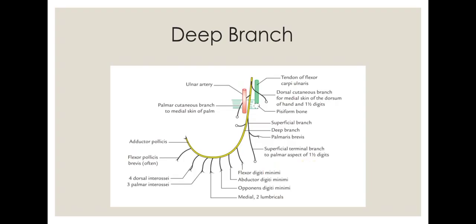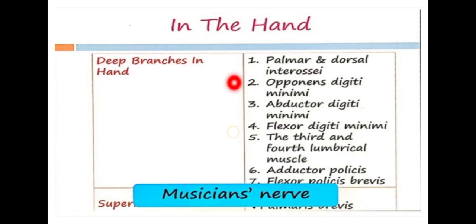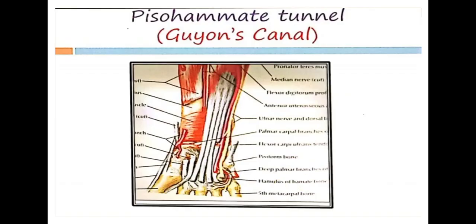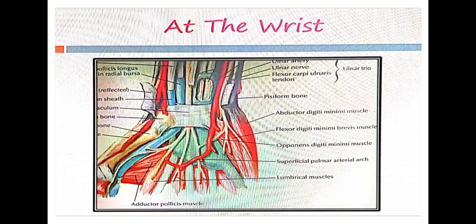Okay, so these are the muscles, the deep branch muscles: palmar interossei, opponens digiti minimi, abductor digiti minimi, flexor digiti minimi, third and fourth lumbricals. Yes, this is very important. Only the third and fourth lumbricals are supplied by the ulnar nerve. See, only this and this. The first and second lumbricals are supplied by the median nerve.